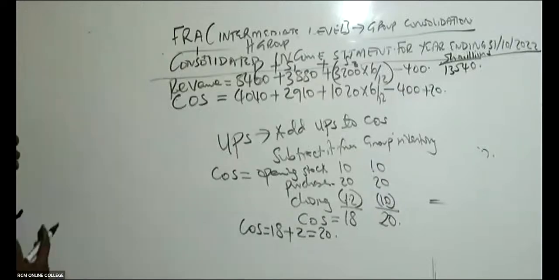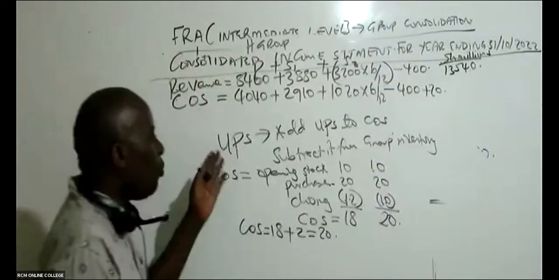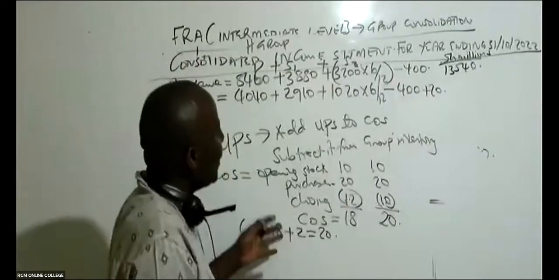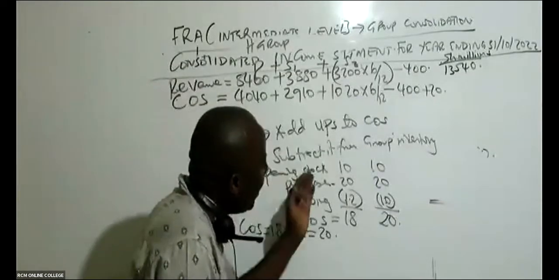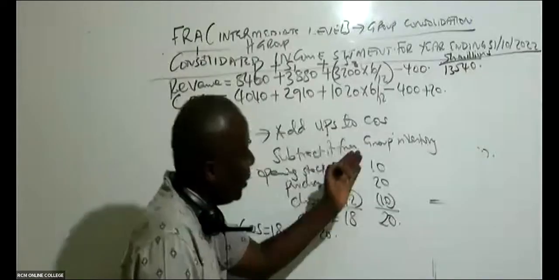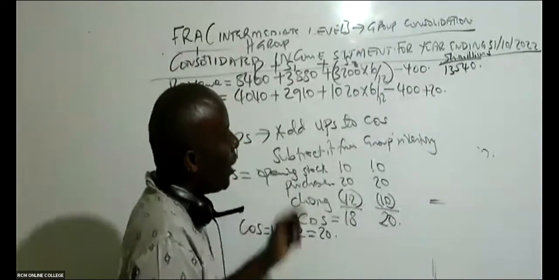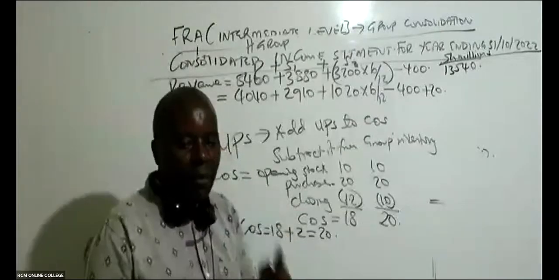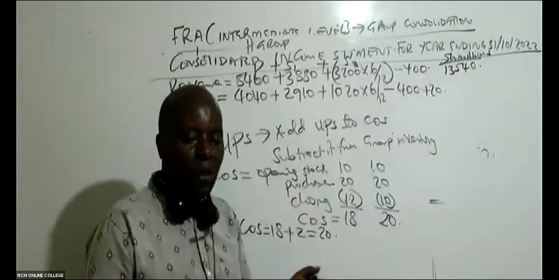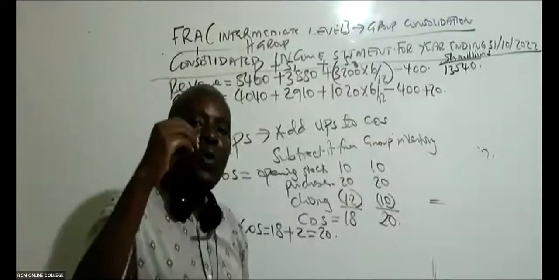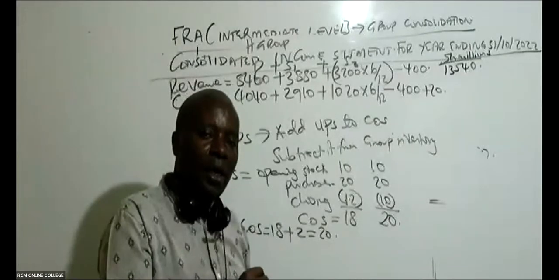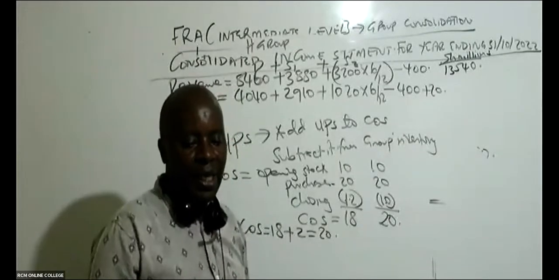The most important thing, if I were you, would be to write this UPS. Whenever you get UPS, you shall always add UPS to cost of sales, and you shall subtract it from group inventory. Now listen, Simon. It's Simon who told me, Mwalimu, bring depreciation. I must know, what depreciation are we bringing here?